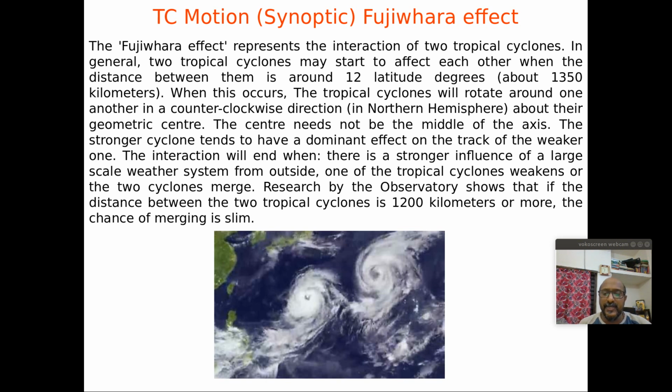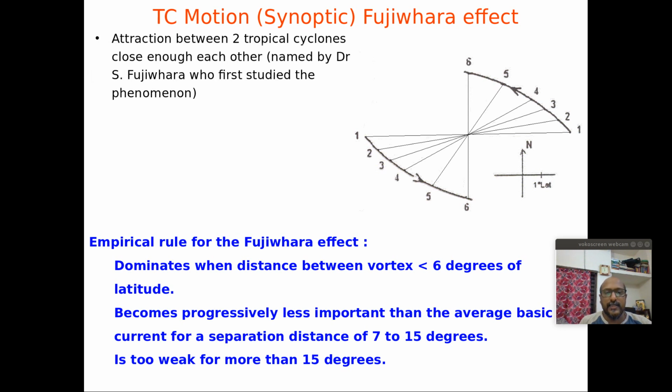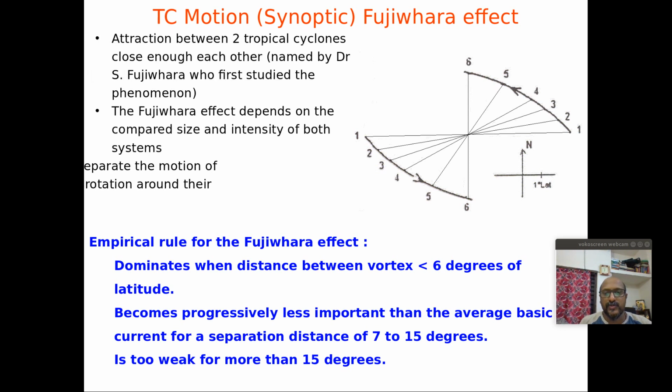This is very rare in the Arabian Sea, because if you consider the width of the Arabian Sea, it can only accommodate one cyclone. But last year in the pre-monsoon season there were 2 cyclones at the same time. One intensified into a super cyclone, and at the same time another formed in the Arabian Sea. So that was a very, very rare system. This is how two systems interact when they come closer.